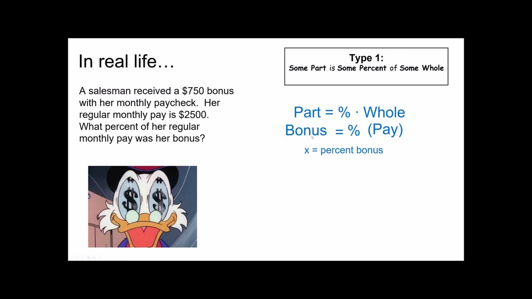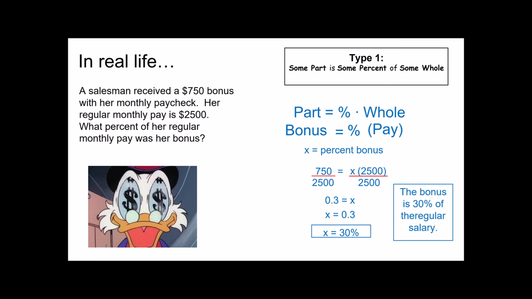The bonus itself in dollar form was $750. That's equal to an unknown percent of her total pay. What's the total pay? $2,500. This I can solve pretty easily. Divide both sides by 2,500. X equals 0.3. And of course we want to turn that back into a percent by moving our decimal 2 places to the right. Make sure, of course, that you give your answer in a sentence.